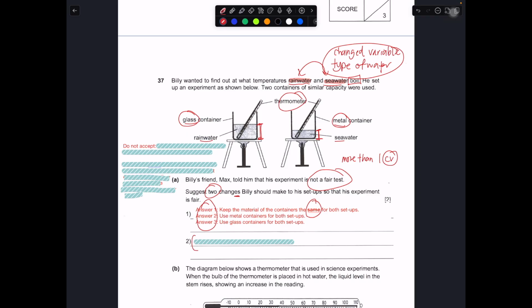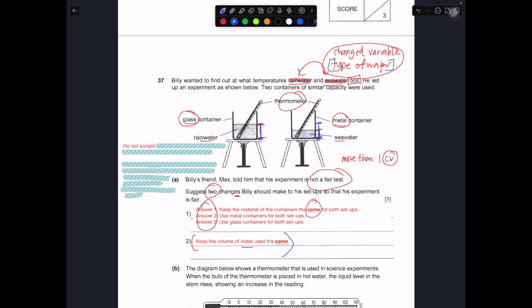Then the second part is really this part. You have to talk about this. Over here, the greater the amount of water being used in this setup, the longer the time it takes to boil. So in this case, you don't want the amount of water to affect the time taken to boil, because you want the time taken to boil to only be affected by the type of water being used in this experiment. Therefore, the amount of water must be the same. So keep the volume of water used the same. So this should be the correct way of answering this question.